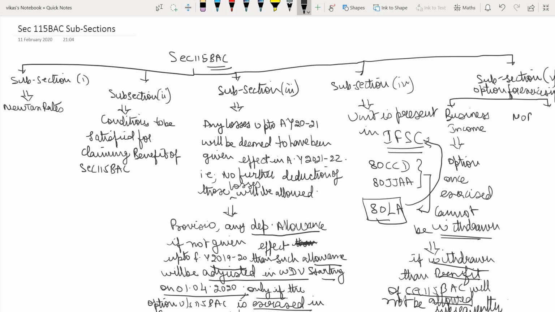If no business income is there, then the option has to be exercised separately every year.